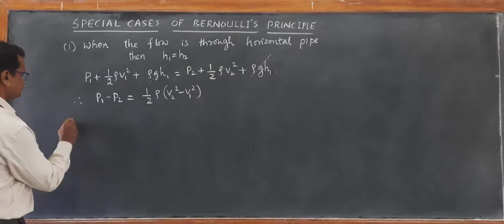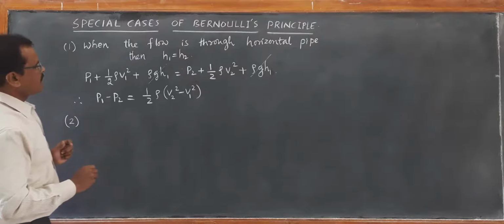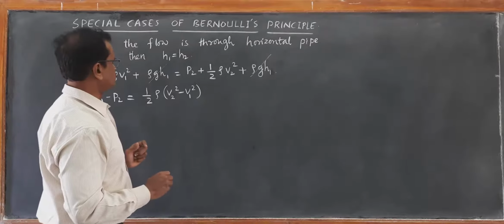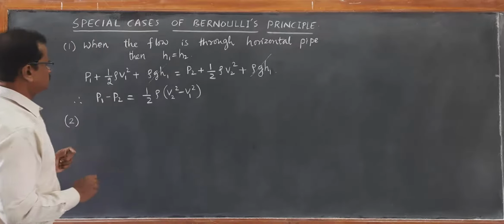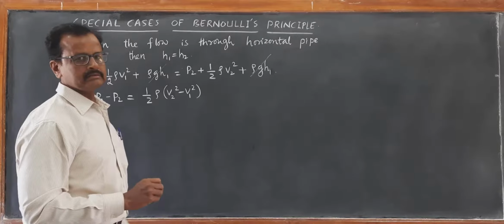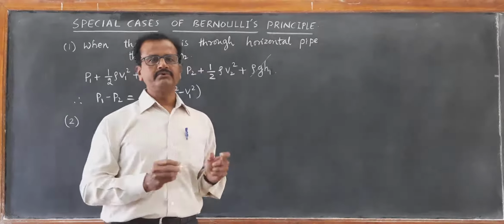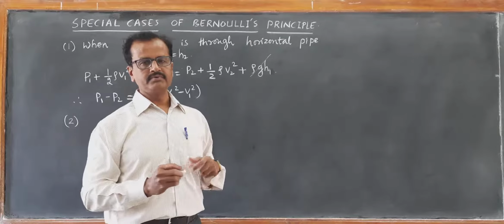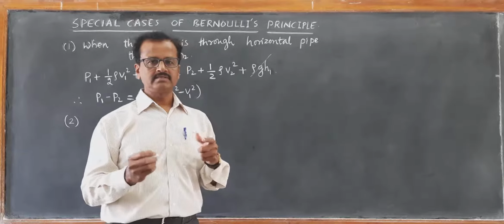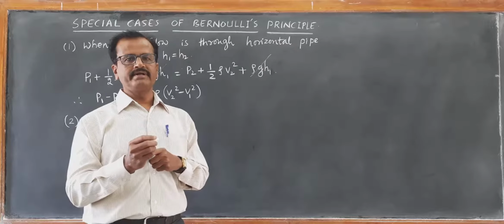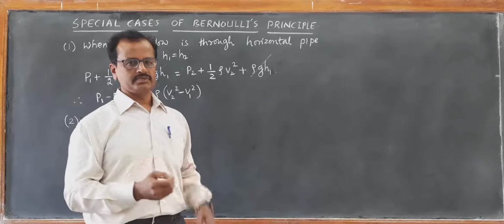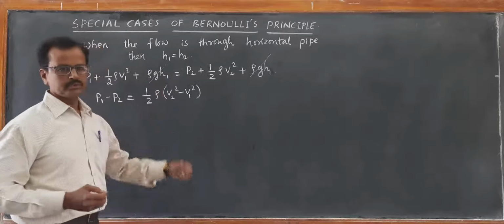Second thing is, if the fluid is at rest, suppose the fluid is not in motion, means the flow of fluid is at 0 velocity, then V1 is equal to V2 is equal to 0.